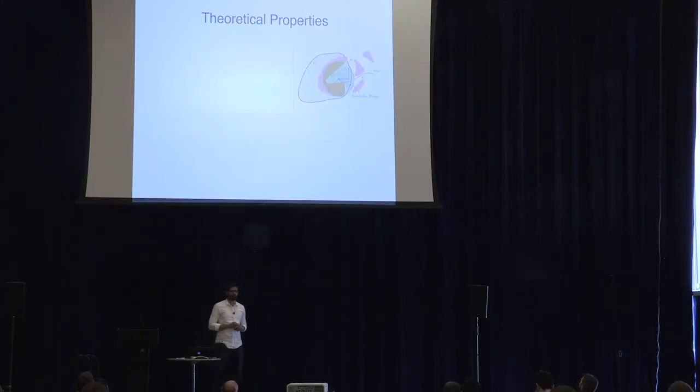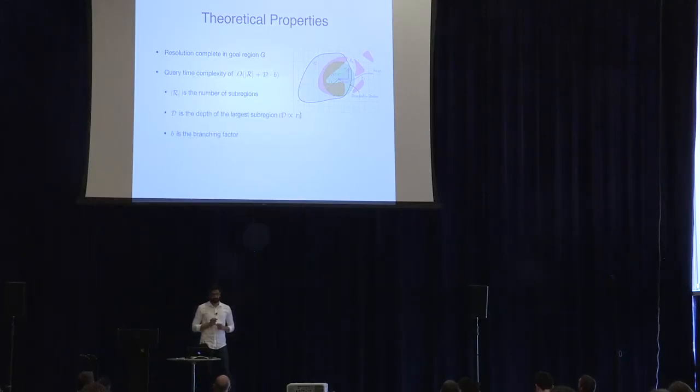Now let's look into some of the theoretical properties that we provide. Our approach is resolution complete in G, meaning that with respect to a certain resolution that we come up with, for any goal state that lies in G, if a path exists from the start state, the algorithm will guarantee that it provides that path.